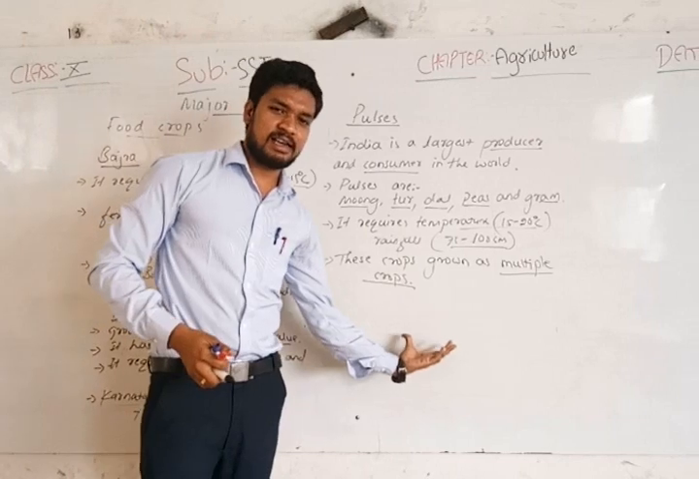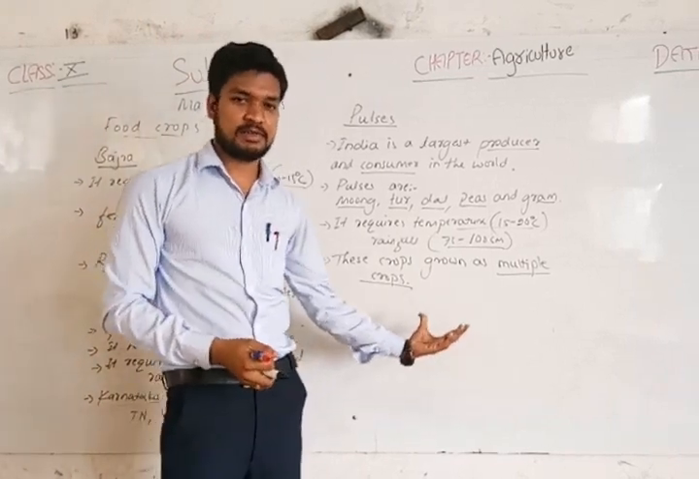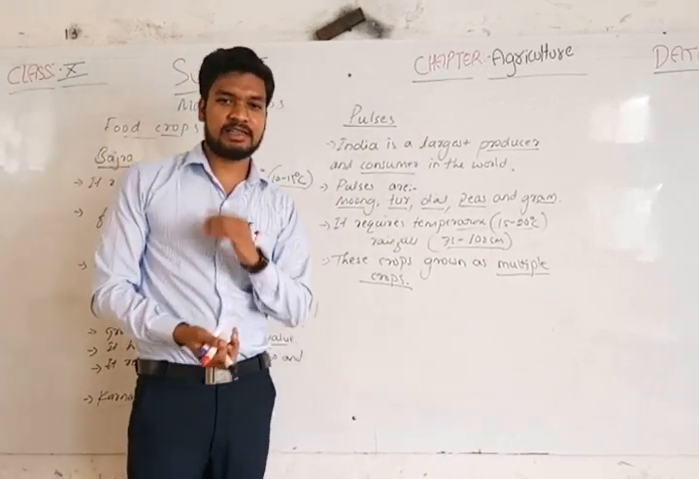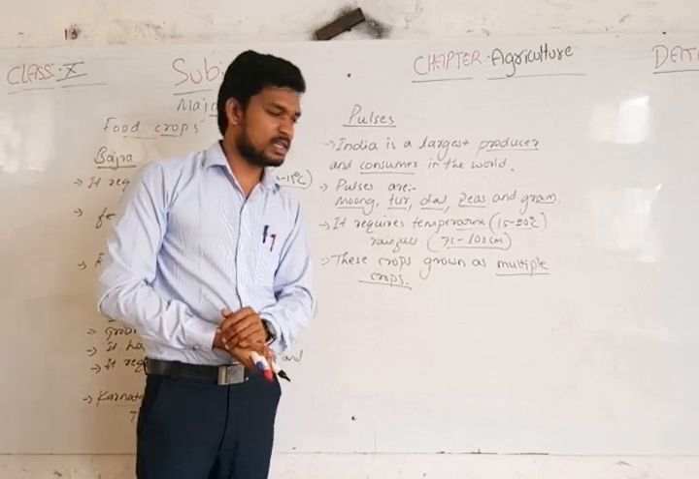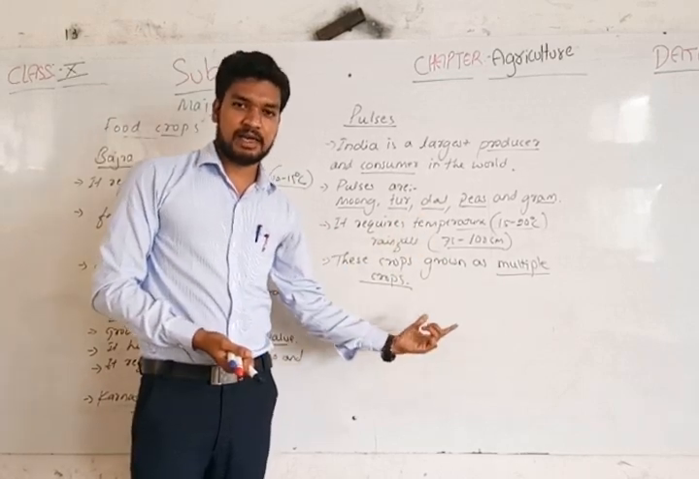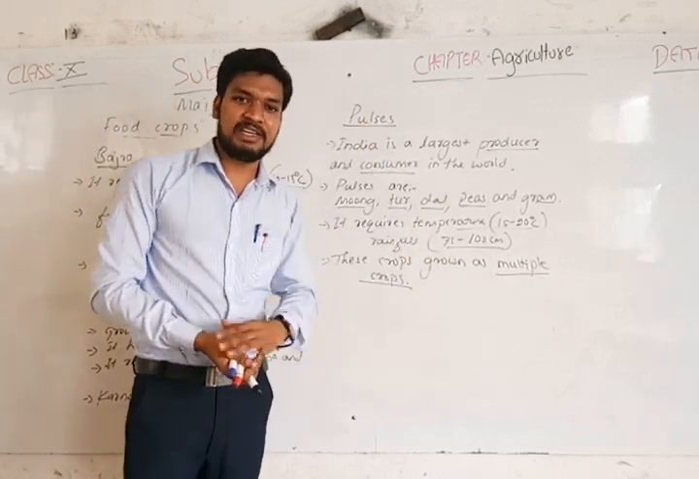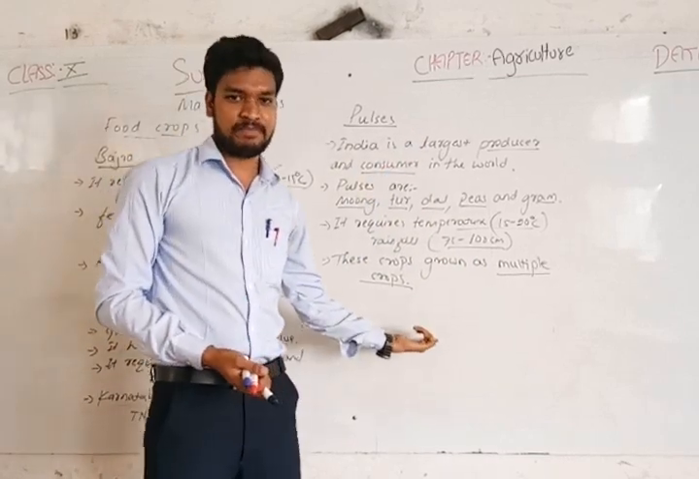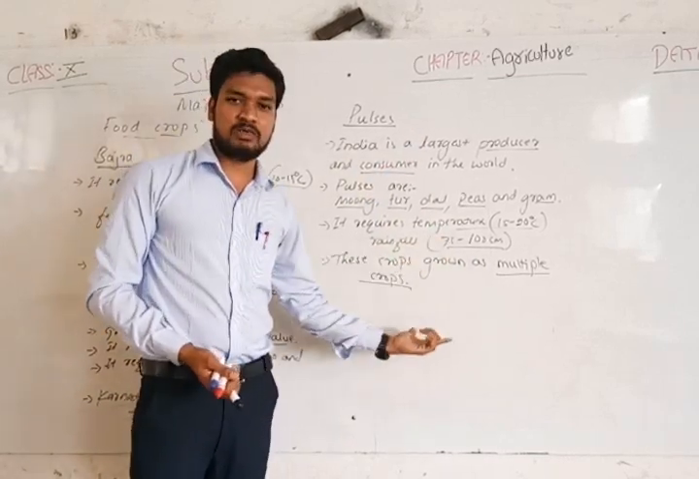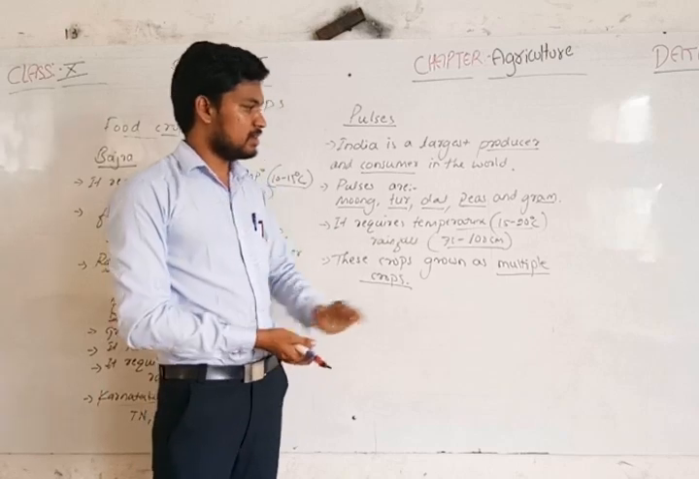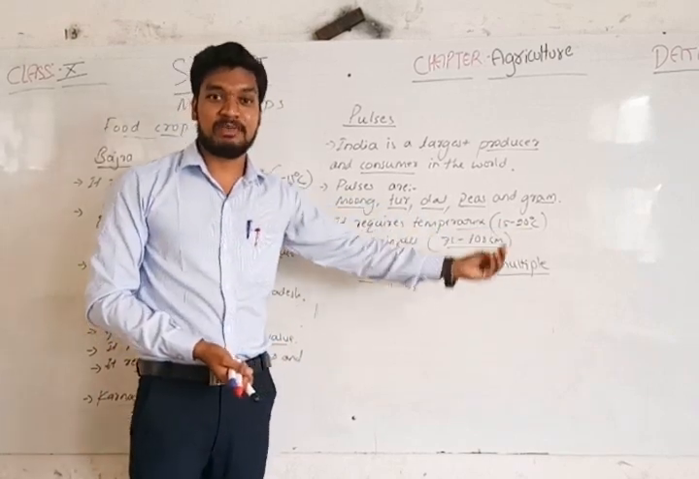States like the coastal regions, Karnataka, Kerala, Tamil Nadu, Odisha, West Bengal and the eastern part of India grow these pulses well. This requires somewhat more rainfall, and in a moderate temperature it can be grown well.